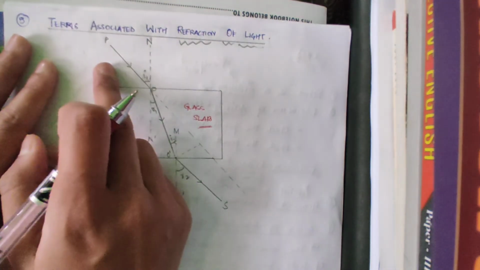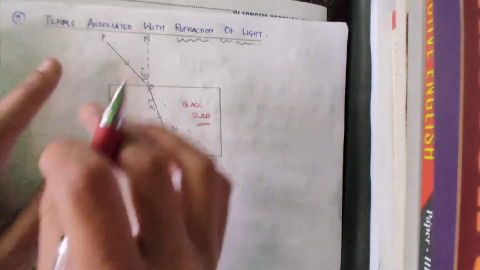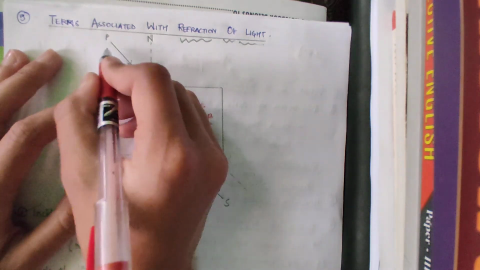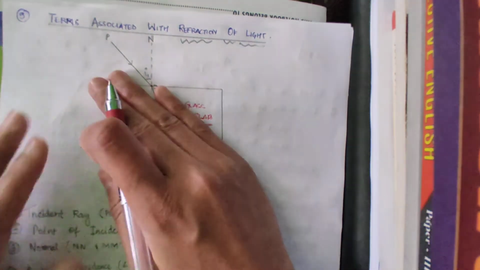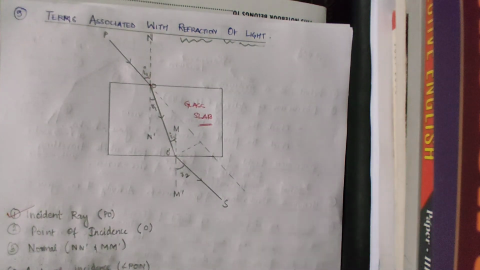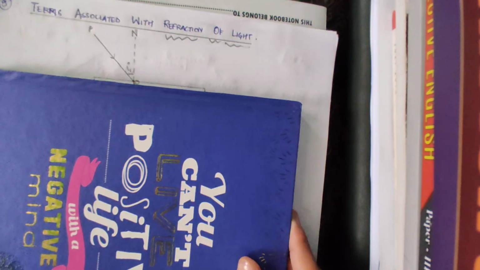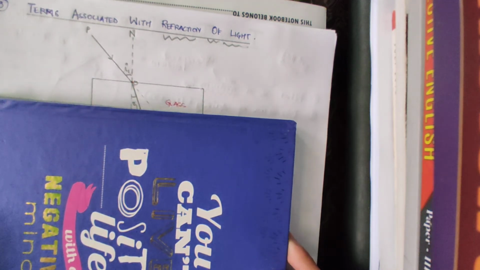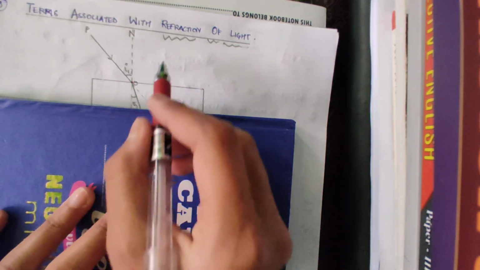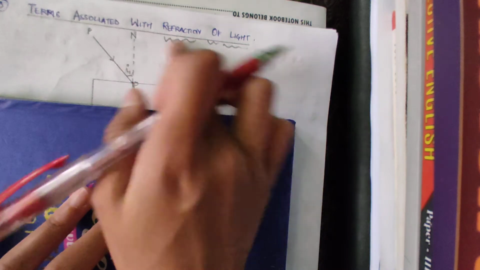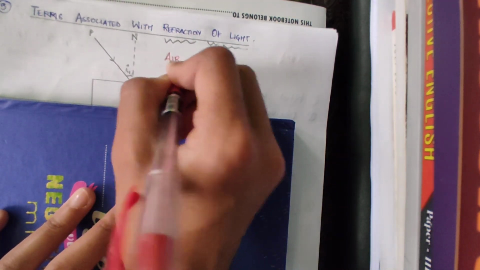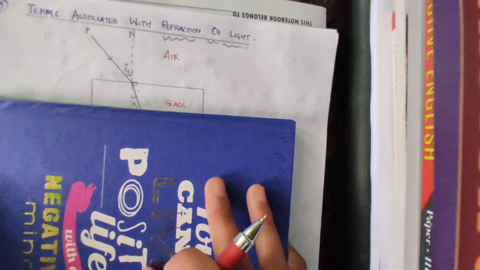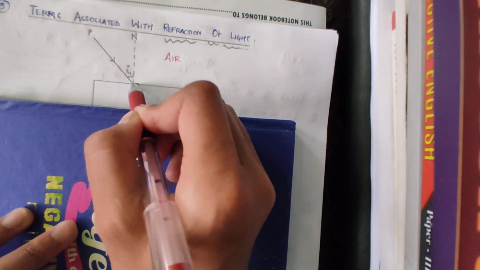If you keep it there, light will come and be incident on this glass slab. Forget about this first, just remember that this is a glass slab. Do you see this part here where the incident ray comes to the glass slab? This part here is air. This is glass. So the incident ray will come and land here on the glass.